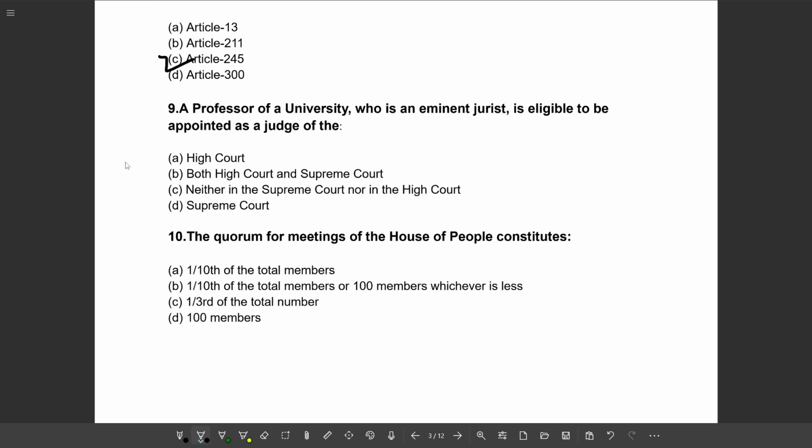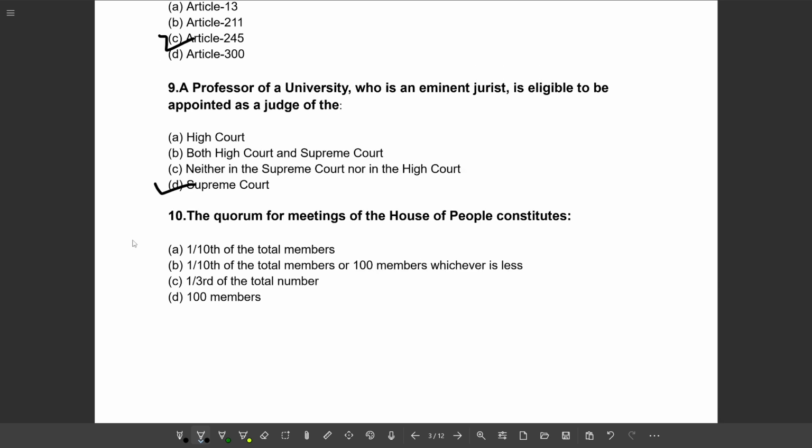Next question. A professor of a university who is an eminent jurist is eligible to be appointed as a judge of the: Option A, High Court. Option B, both High Court and Supreme Court. Option C, neither the Supreme Court nor the High Court. Option D, Supreme Court. So the correct option will be option D, Supreme Court.